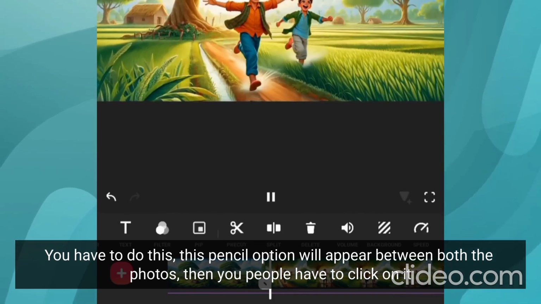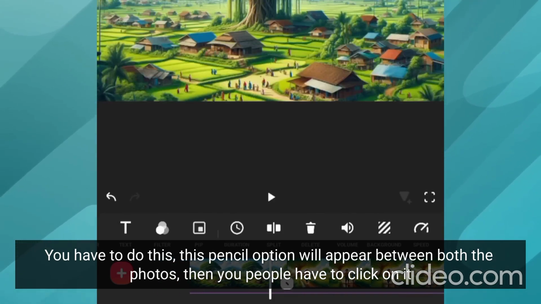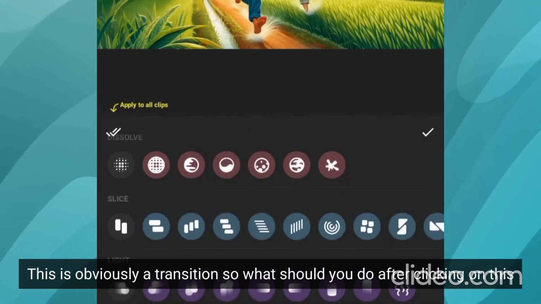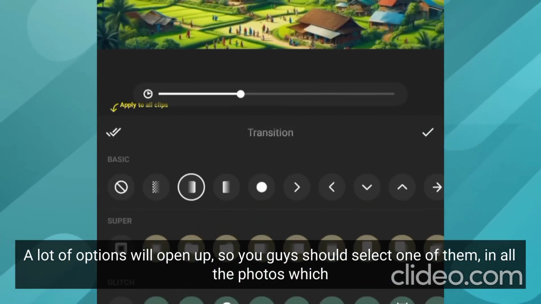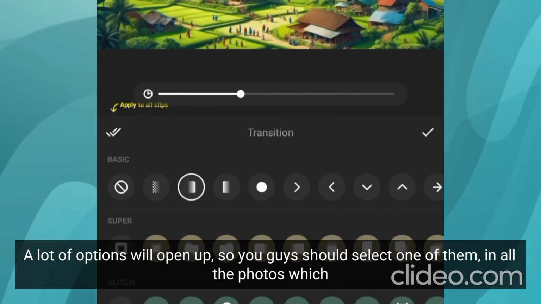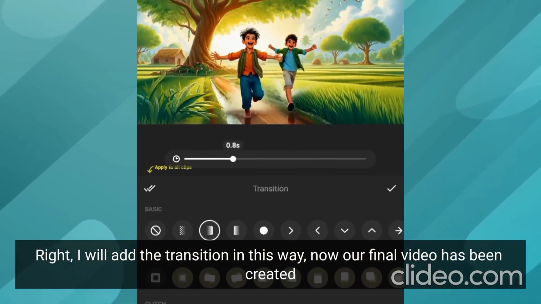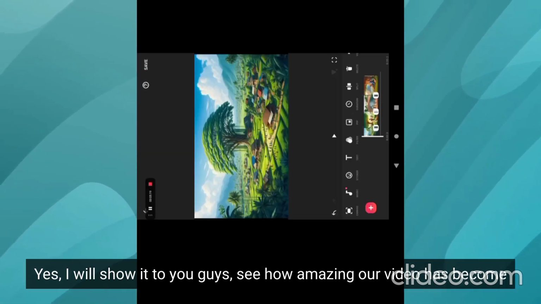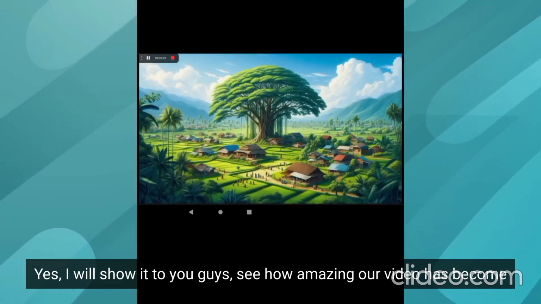This pencil option will appear between both the photos, then you have to click on it. This is obviously a transition, so what should you do after clicking on this? A lot of options will open up, so you should select one of them in all the photos which you like. I will add the transition in this way. Now our final video has been created. Yes, I will show it to you guys. See how amazing our video has become.